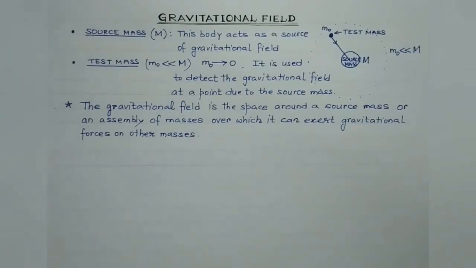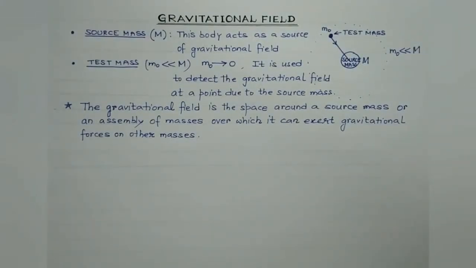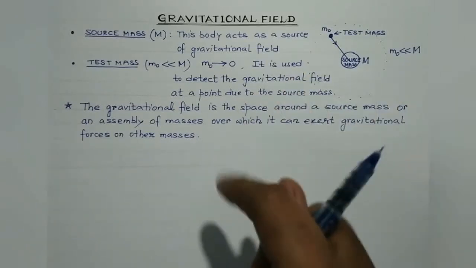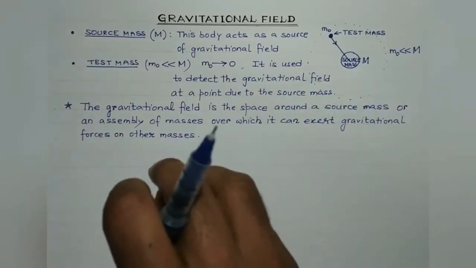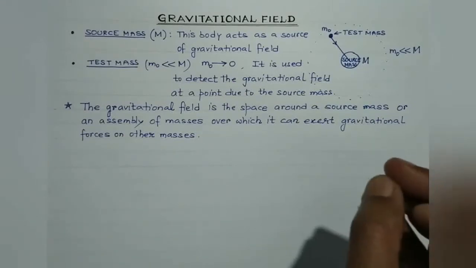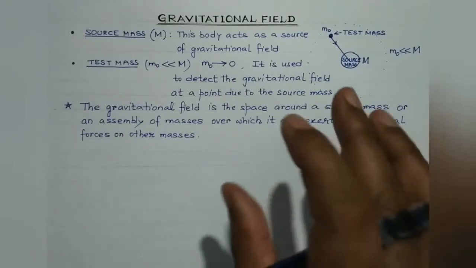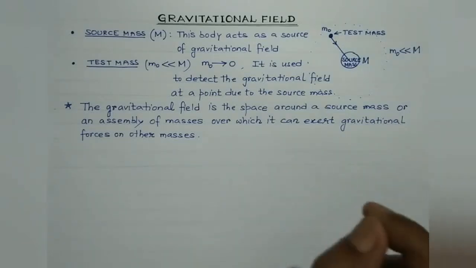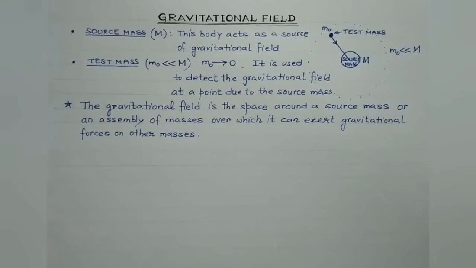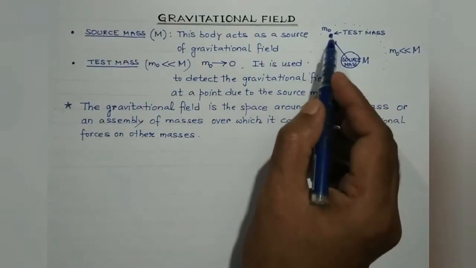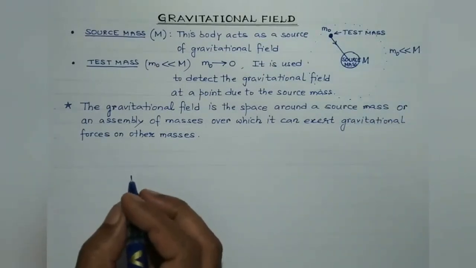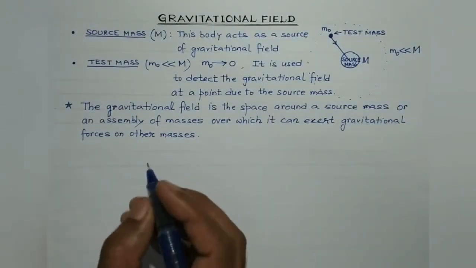So again I repeat, students, gravitational field due to a source mass is the space property by virtue of which the source mass modifies its surroundings in such a manner that if any test mass is brought near its vicinity, then it tends to experience gravitational force of attraction. So this is the field concept basically. Now let us try to understand how to measure the gravitational field at a point due to the source mass. So let's discuss its mathematical aspect or the quantitative study.